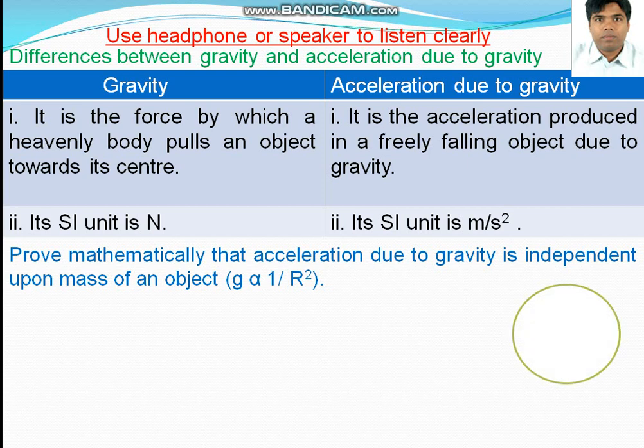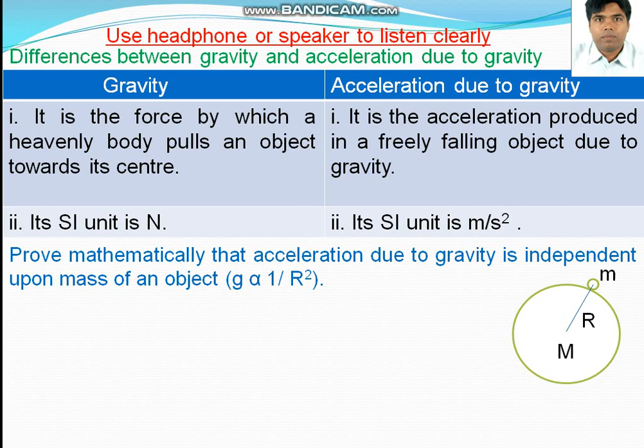It is a heavenly body. An object is placed on the surface of the heavenly body. The distance between their centers is capital R, because the size of the object is too small in comparison to the size of the heavenly body, and that can be negligible. So d is R.